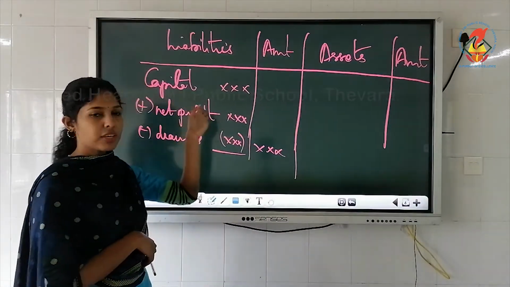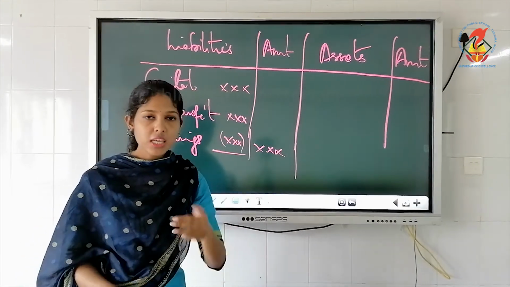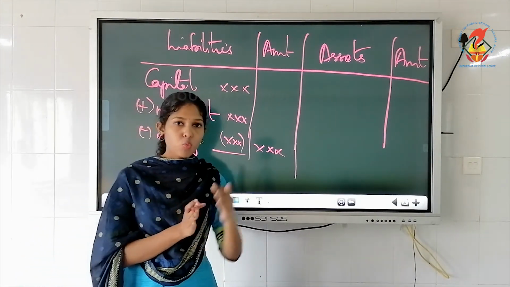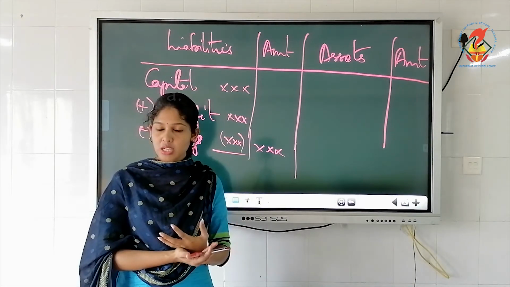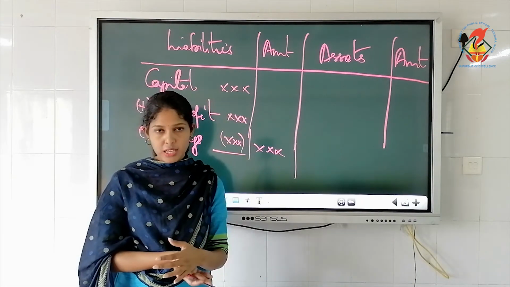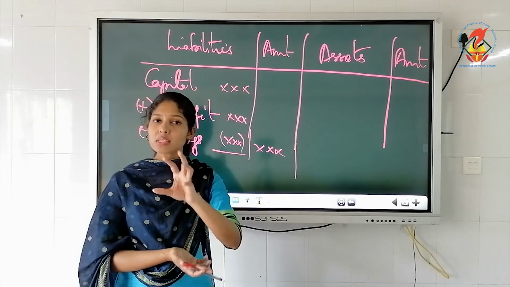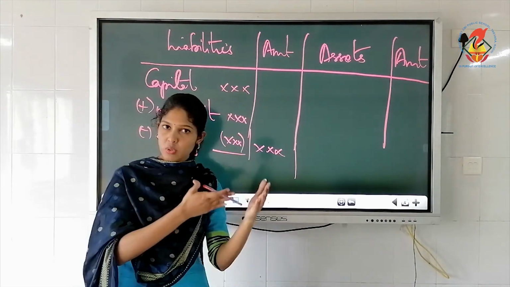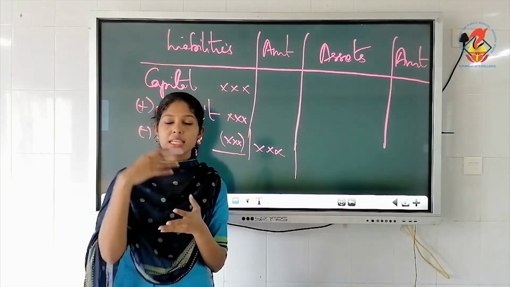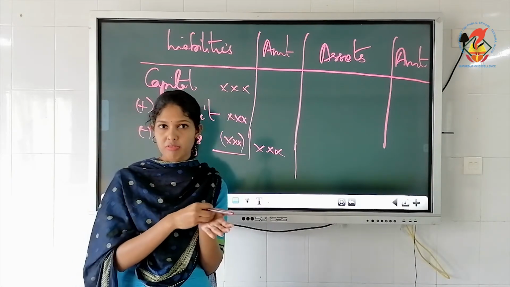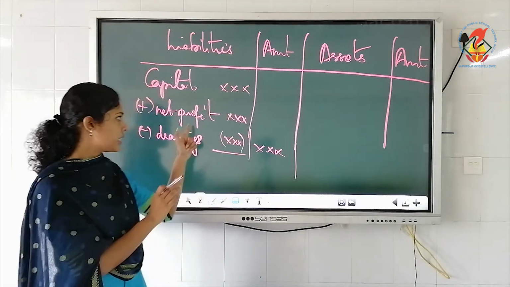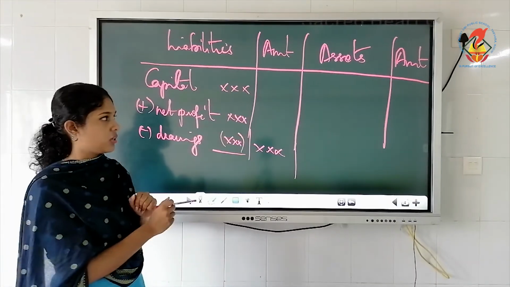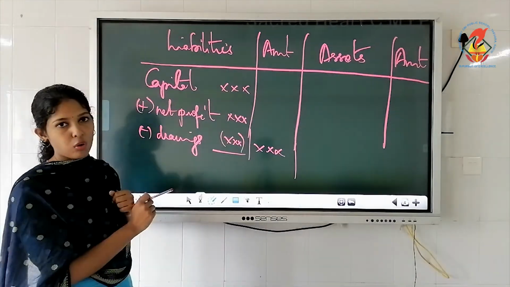Then should we add gross profit again? No need, because see how you are getting the net profit while you do the P&L account. In the P&L account, you are starting with gross profit or with a gross loss. So automatically that figure is getting adjusted in net profit. Again, no need to write gross profit. Understood? It's included in this net profit or net loss. So the capital figure, this is how you have to write.